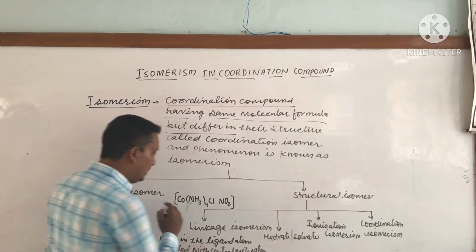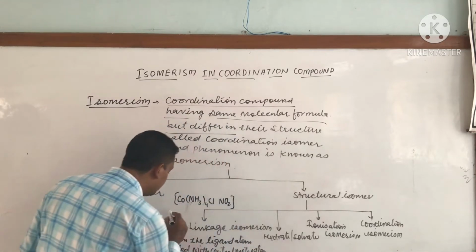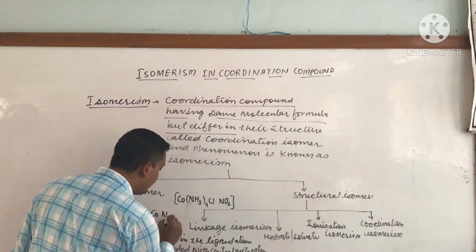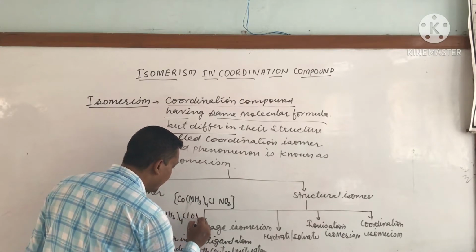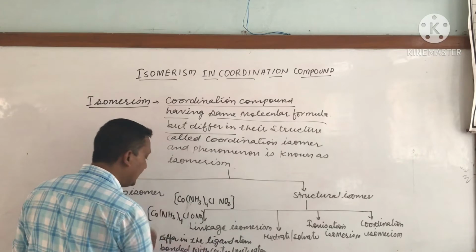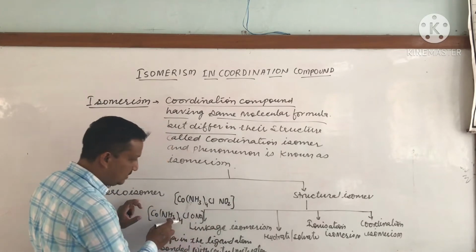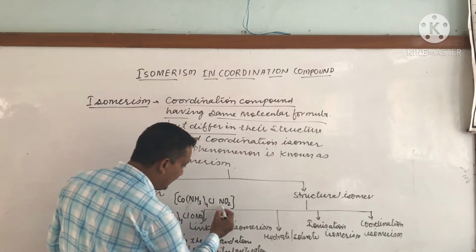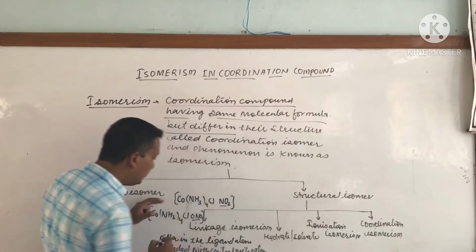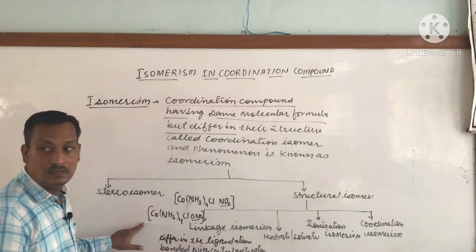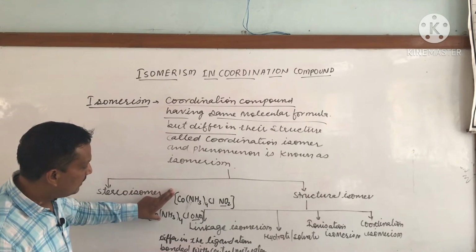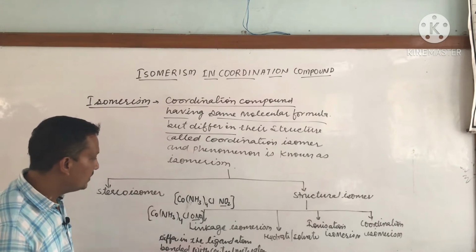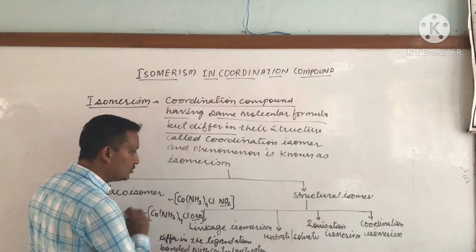Another example is Co(NH3)4 Cl ONO. What have we changed in this complex? We just write NO2 and ONO, and we get the isomer, or the examples of linkage isomerism.